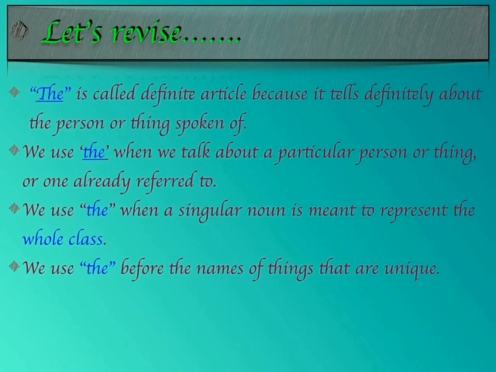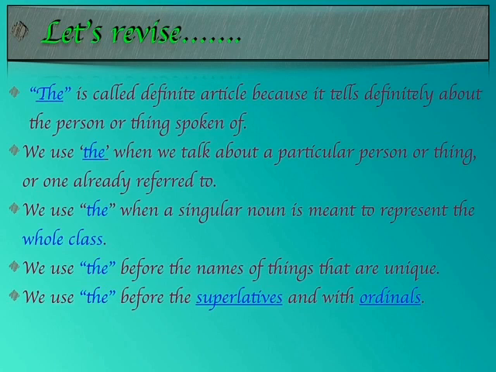We have to use the article the before the name of things that are different or they are only one of a kind. For example, the sun, the earth, the moon, the world, etc. We use the before the superlatives and with the ordinals. So we have to use the article the along with the superlative degree of the adjective and with the ordinals. That means the position first, second, third, fourth, etc.